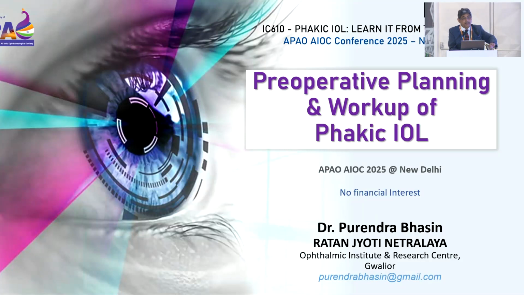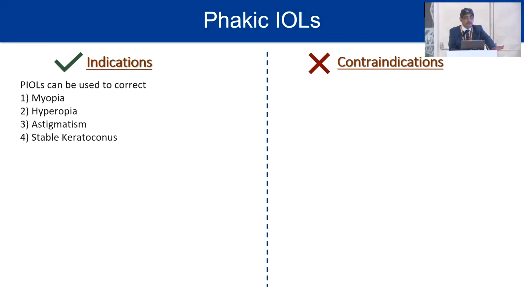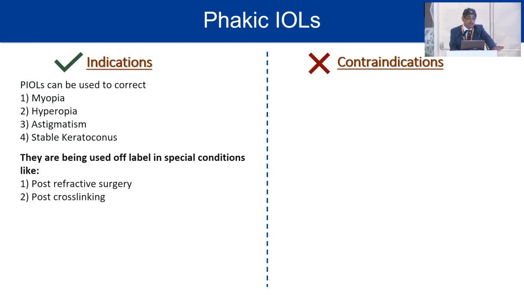So coming to my next part, which is in continuation, how to plan and do a preoperative detailed workup. Indications are you have to choose the patient who has myopia, hyperopia, astigmatism, or a case of stable keratoconus, and they are being used off-label in other special conditions like post-refractive surgery patients as bioptics, post-cross-linked patients,